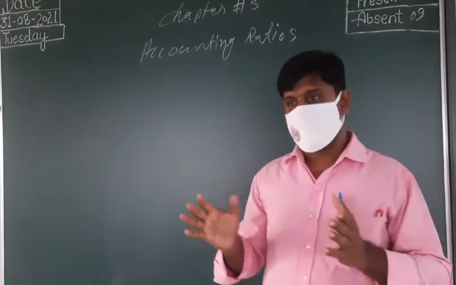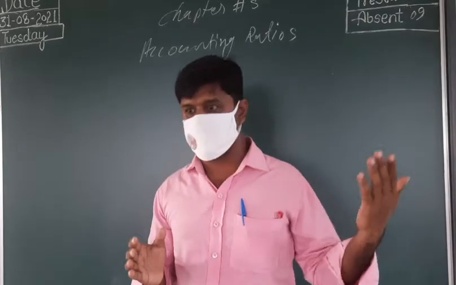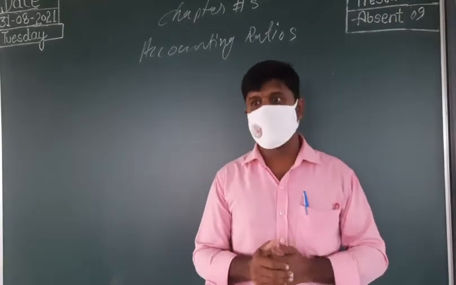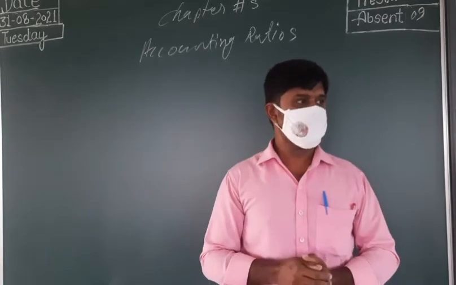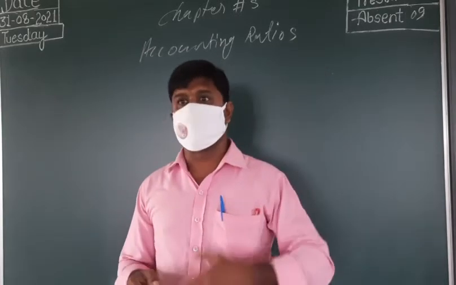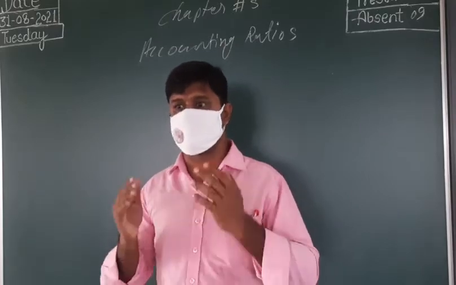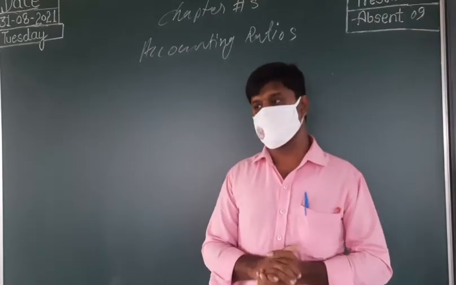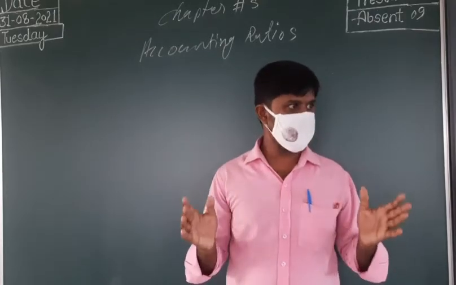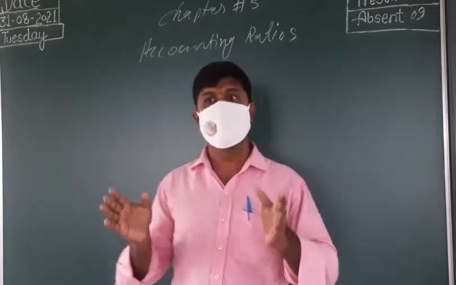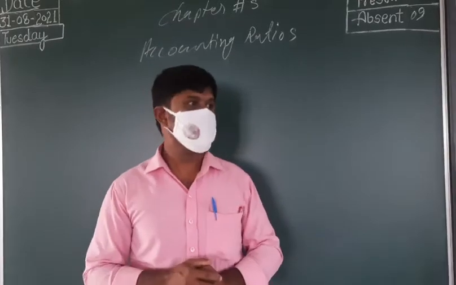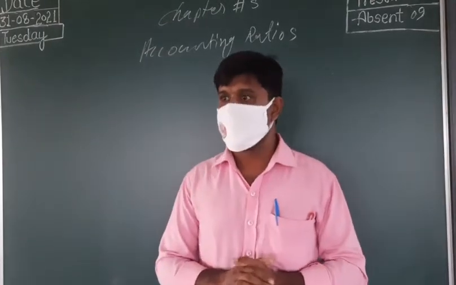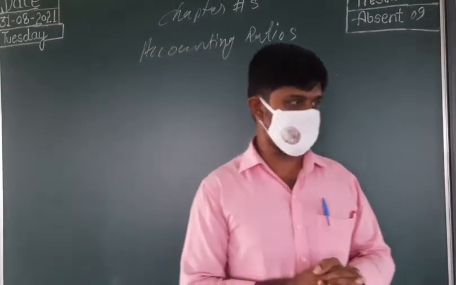So we have seen that so many users are there. In the last class also we discussed all those things. By seeing the financial statement, especially the balance sheet and profit and loss, how can one take decisions?